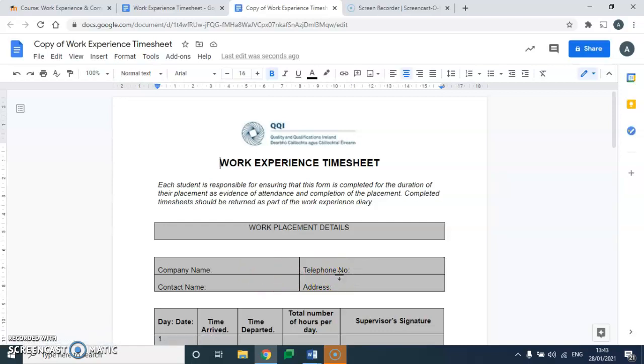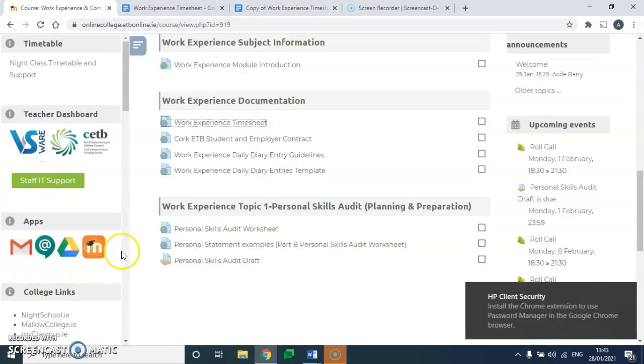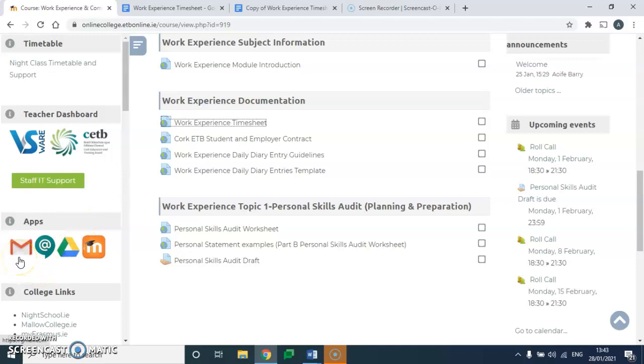The other thing I want to show you is where do you get these Google Docs, okay? So once you've opened it and you've made a copy, where does it go? Okay, so on Moodle, over on the left-hand side, you should have something similar to what I have here underneath apps, okay? So you can have your email and Google Drive, okay?